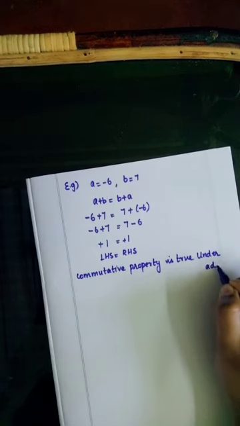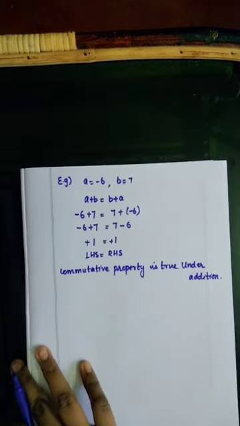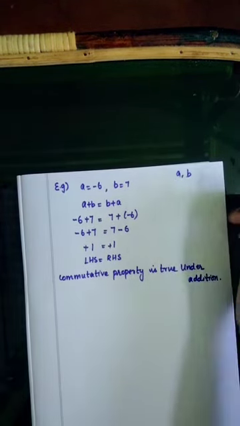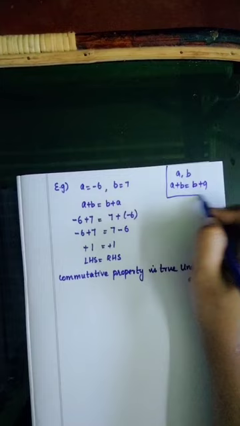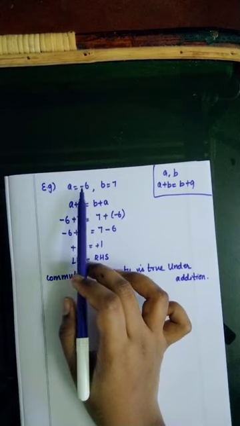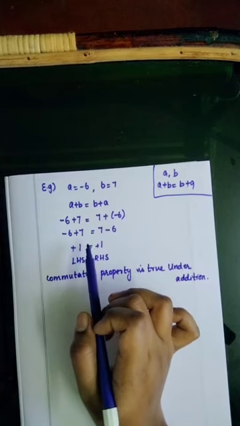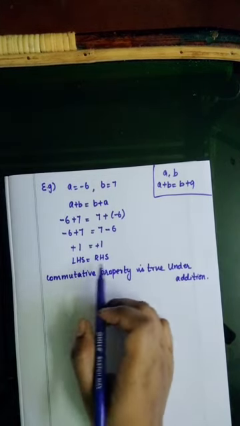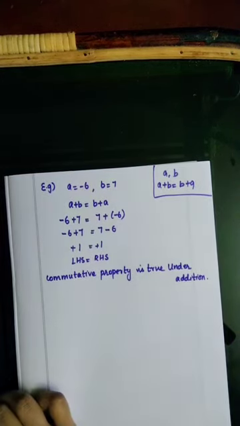Finally, you need to write this step. What is the commutative property? If a, b are any two integers, then we need to prove a plus b is equal to b plus a. Take the a value as minus 6, b value as 7, substitute in the equation and see the final answer. We need to get both the answers as same. The LHS and RHS are same. So commutative property is true under addition. This is the second property. I hope you all understand.